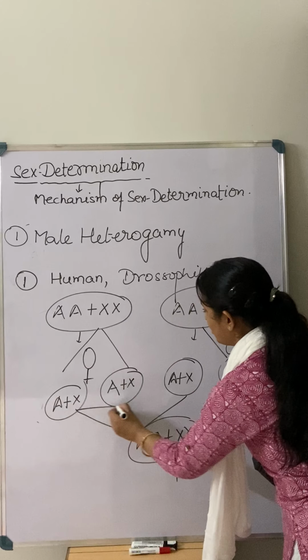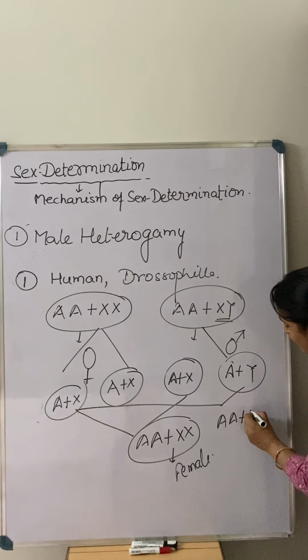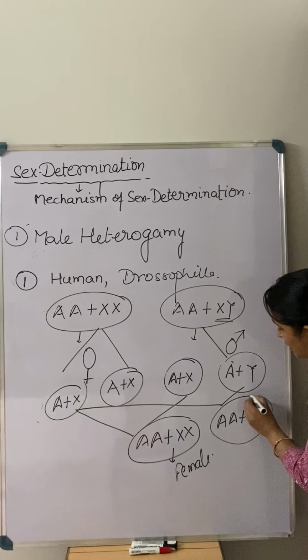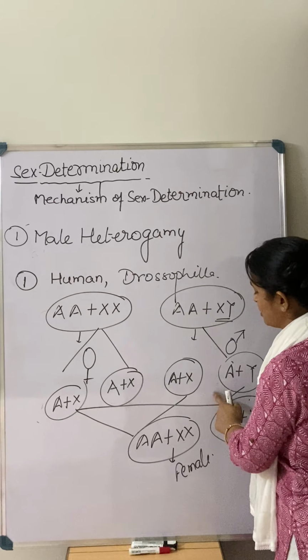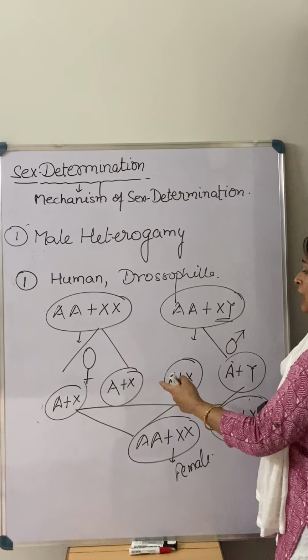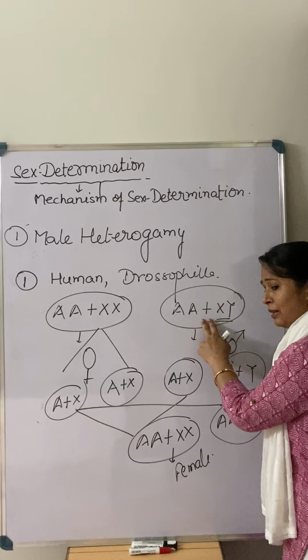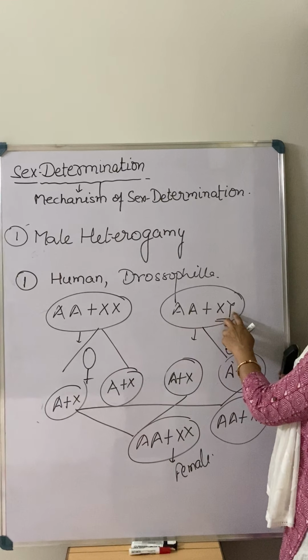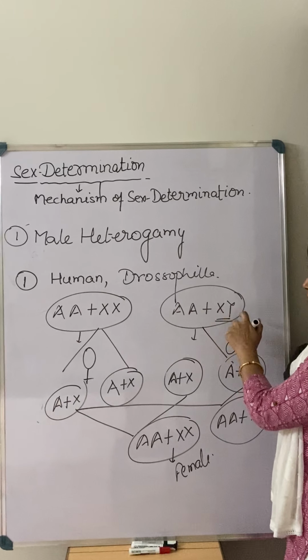But when there is a fusion between this type and this type of gamete, that time there is a male child. In this case, who is deciding the sex of the child? This is the male, actually the male gamete decides the sex of the child. So this is known as male heterogamy, right? In male heterogamy, what type of chromosomes are present in the sex chromosome? That is X and Y, means there is a presence of both types of chromosomes, X plus Y.